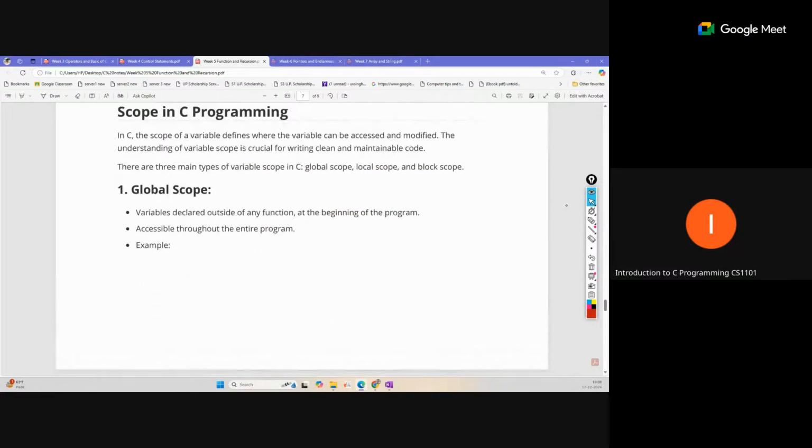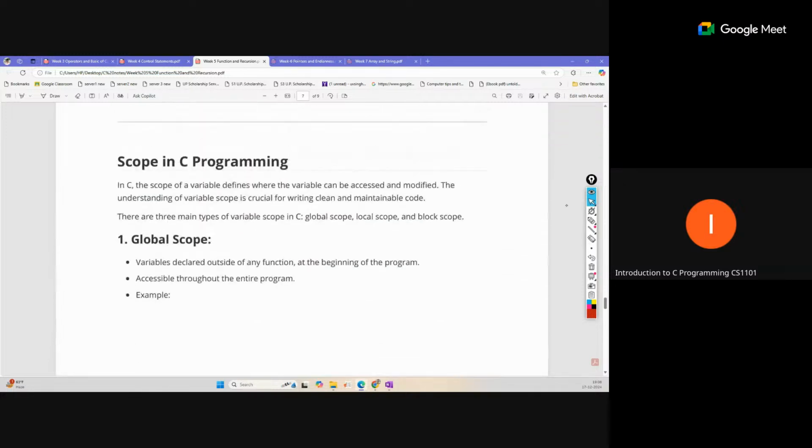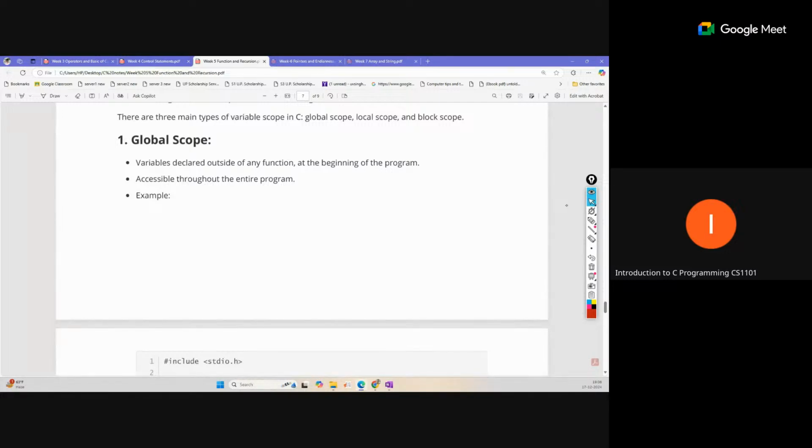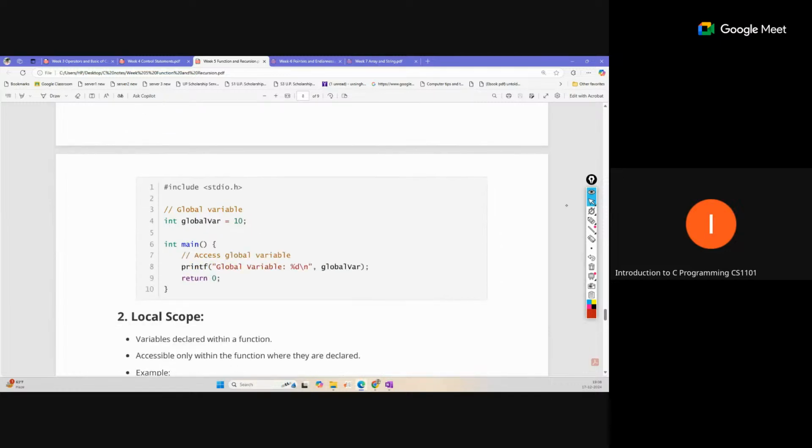If we have defined any variable in any place in our code, where from we can access that variable, that is called scope. Global scope means if we define a variable as global, it can be accessed from any part of the code. That is the area outside of the functions. We are not defining this variable inside any function, so it becomes a global variable. It can be accessed from any function or from outside of the functions.